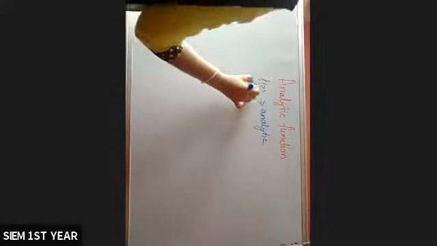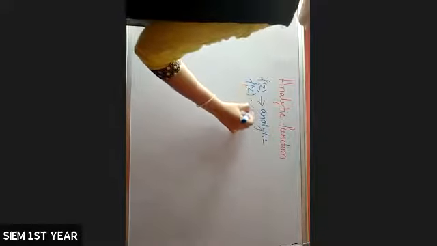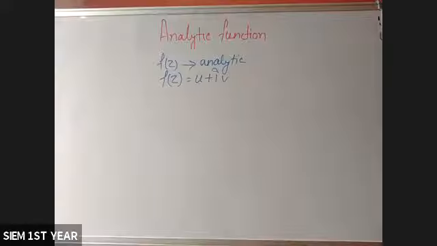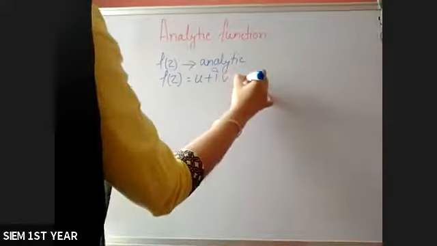What is f of z? I already told you, u plus iv. Since it is a complex function, obviously it will be of the form u plus iv. So if any function f of z equals u plus iv is an analytic function,